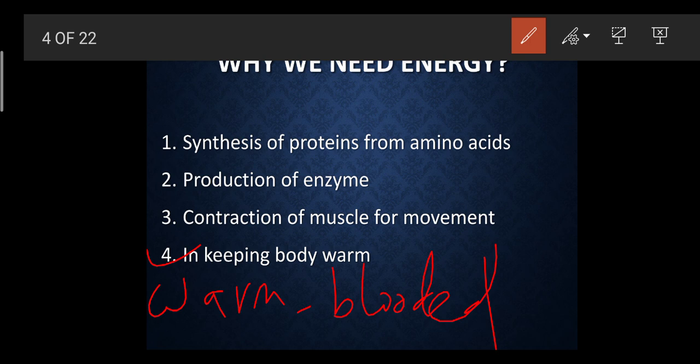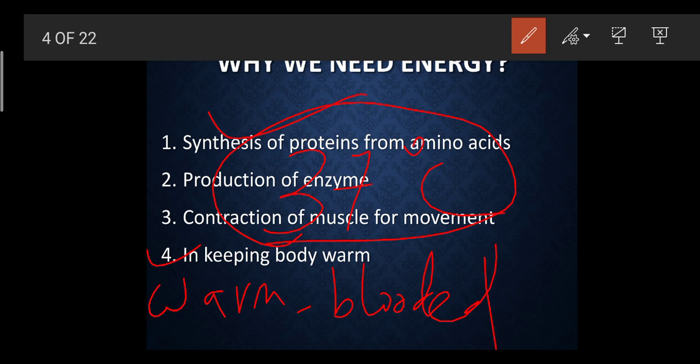Warm-blooded means our body temperature remains constant throughout the life process. For humans it is around 37 degrees Celsius, which is quite a normal temperature. If it is too hot or cold outside, our body temperature remains the same, that is 37 degrees Celsius.